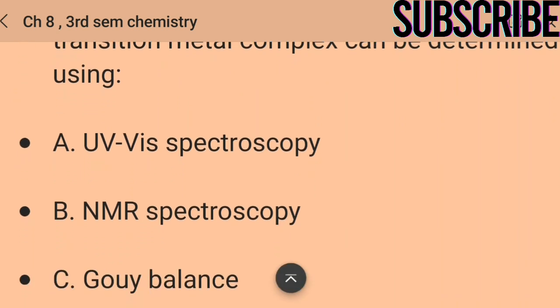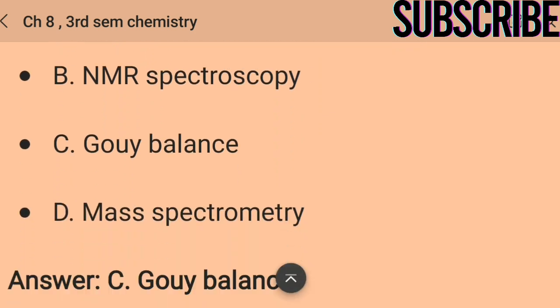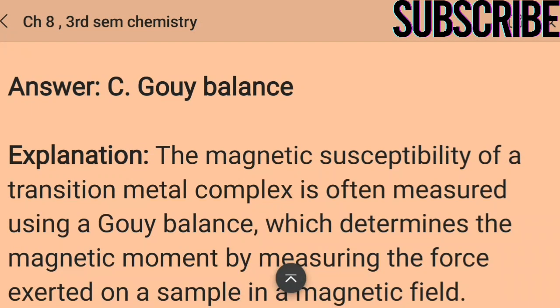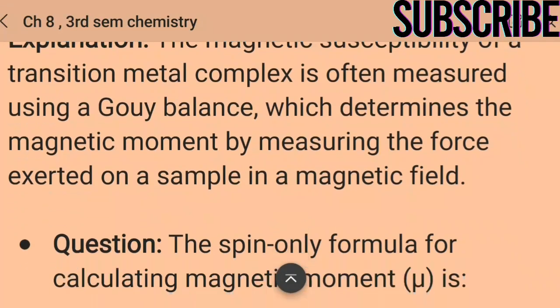Next question. The magnetic susceptibility of a transition metal complex can be determined using UV-vis spectroscopy, NMR spectroscopy, Gouy balance, or mass spectrometer, and the answer is Gouy balance. The magnetic susceptibility of a transition metal complex is often measured using a Gouy balance, which determines the magnetic moment by measuring the force exerted on a sample in a magnetic field.